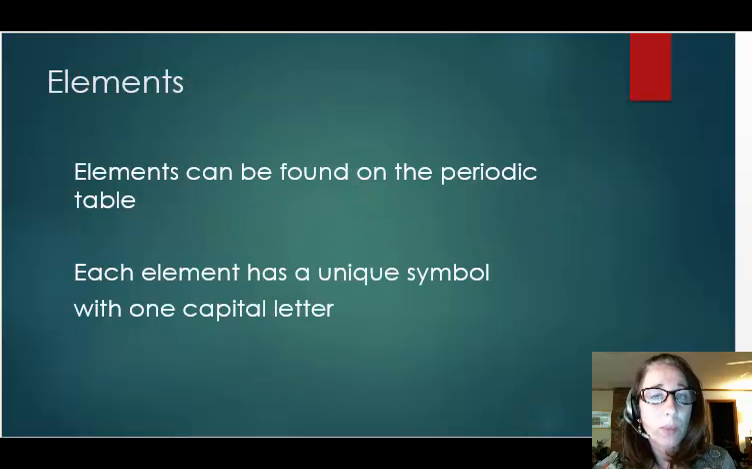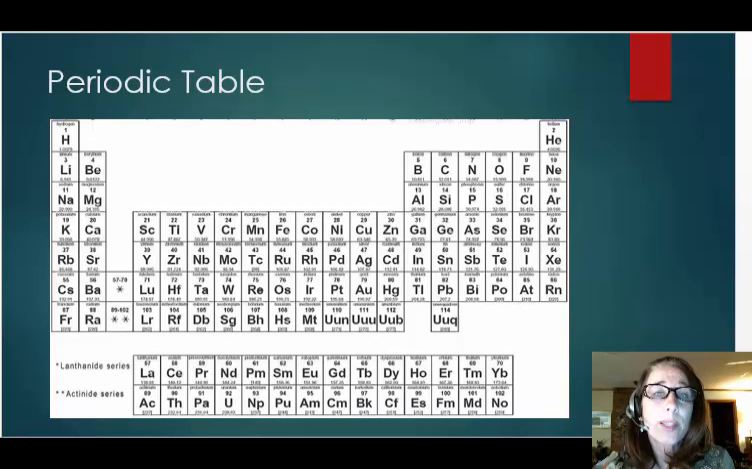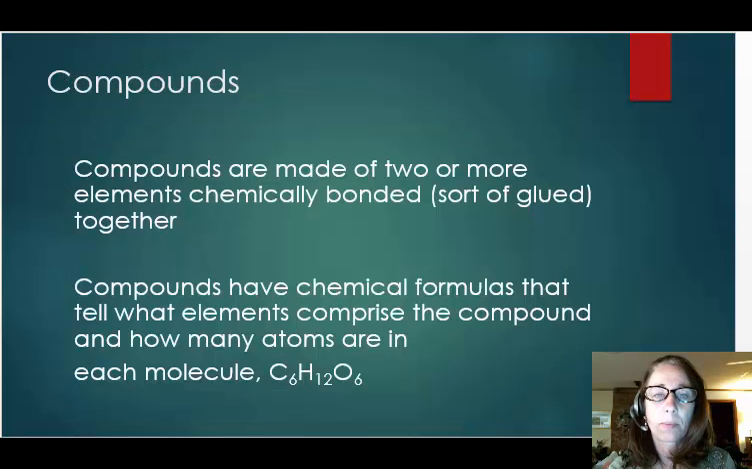Elements are one type of pure substance. Elements are always found on the periodic table and have a unique symbol, which only has one capital letter. You can see this by viewing a periodic table, which always has the elemental symbols. Compounds are the other type of pure substance.